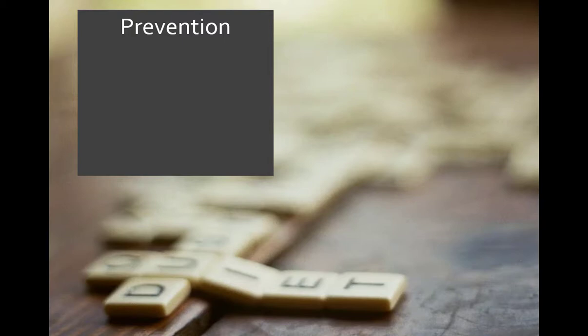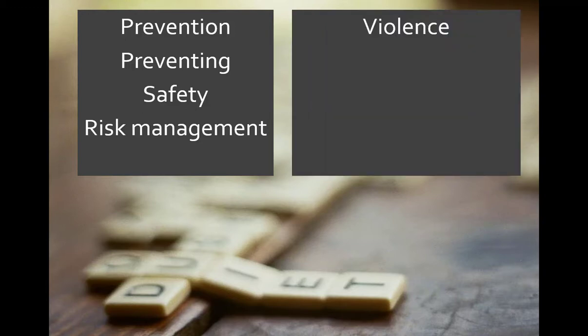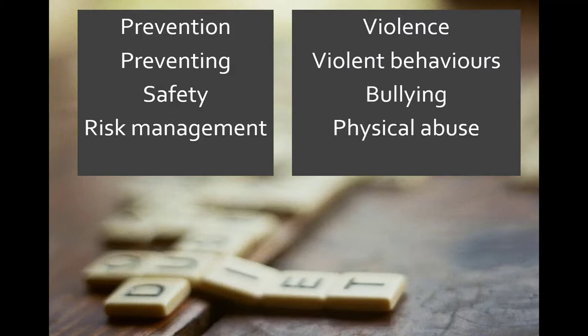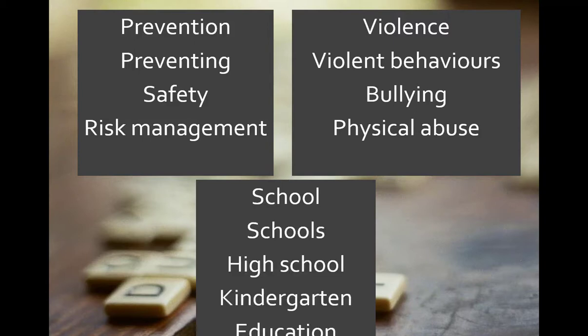For example, for the topic of prevention, we'll use the keywords prevention, preventing, safety, and risk management. For the topic of violence, we'll use the keywords violence, violent behaviors, bullying, and physical abuse. And finally, for the topic of school, we'll use the keywords school, high school, kindergarten, and education.